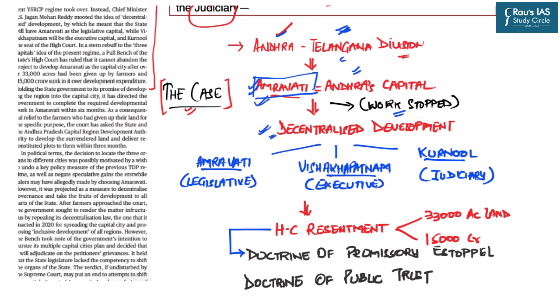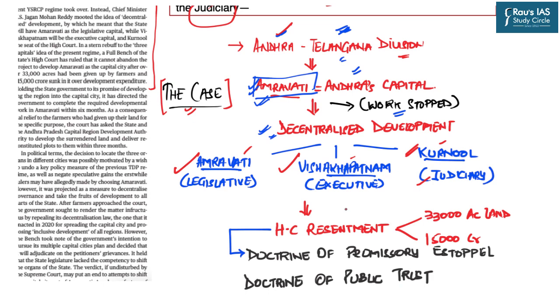And in this very line, it envisioned three capitals in one state. It said that the legislative capital of Andhra Pradesh will be in Amravati, the executive capital will be in Visakhapatnam, and the judiciary, the High Court, will be established in Kurnool. So the idea was that they will develop three poles in the state of Andhra Pradesh, that is Amravati, Visakhapatnam and Kurnool, and later on these three poles will develop independently, leading the way for inclusive development.